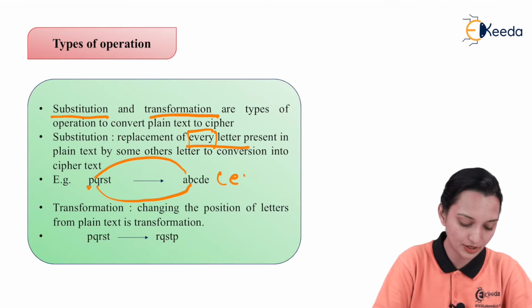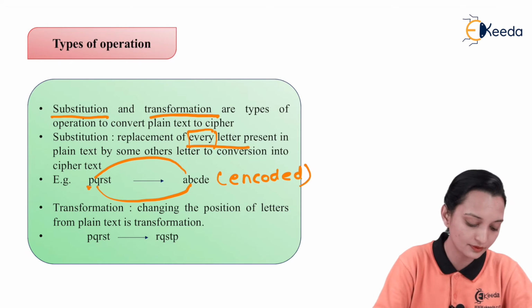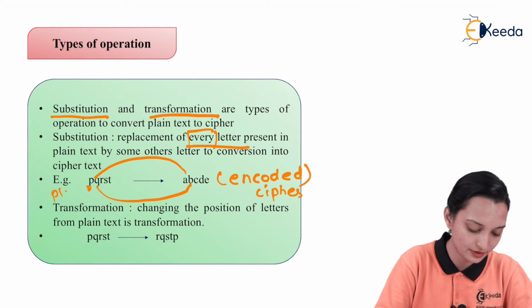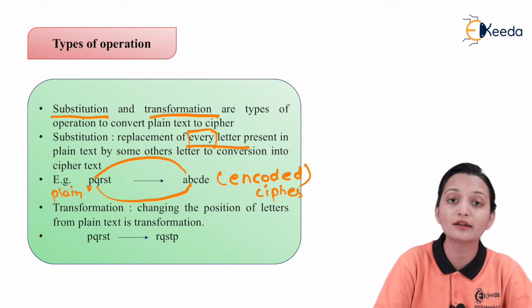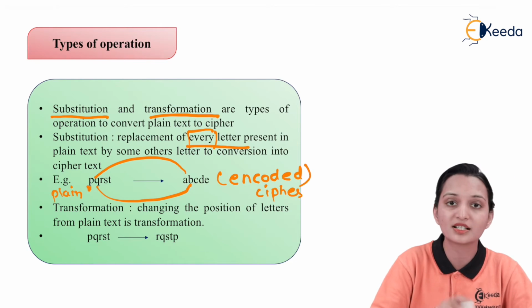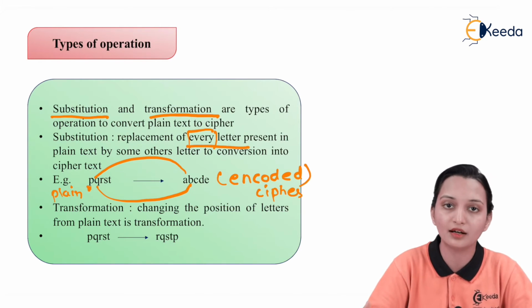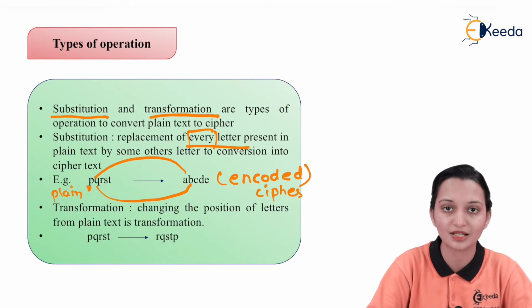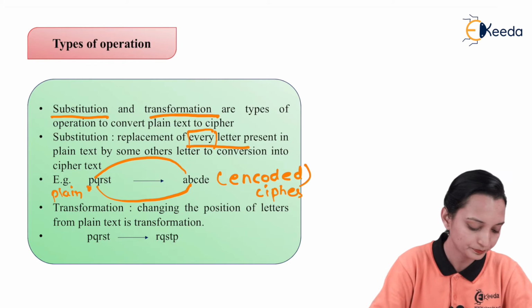This will be your encoded data or encrypted data, and this will be your plain text. Encoded data means what? Ciphertext. And this is what? Plain text, or it is also known as input or clear text. So every letter is going to be substituted by every other letter, but which cannot be understood by the unauthorized user, that means the third party.